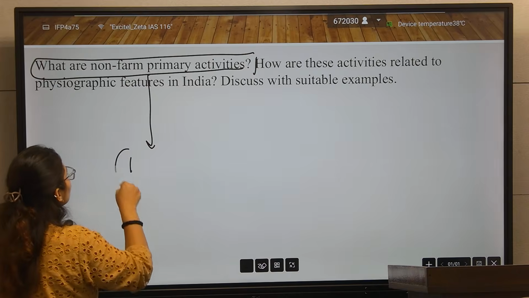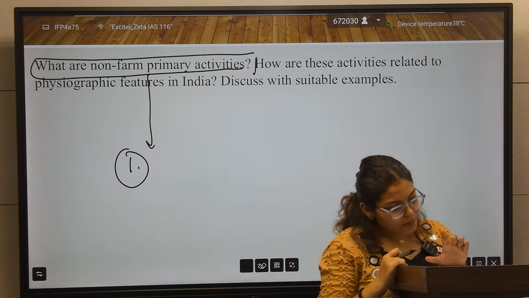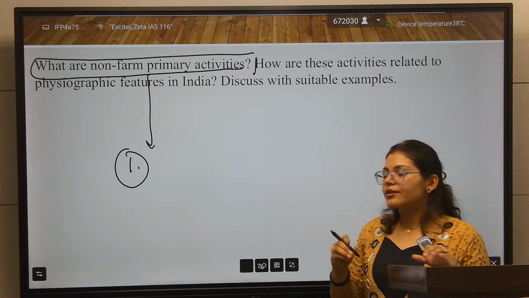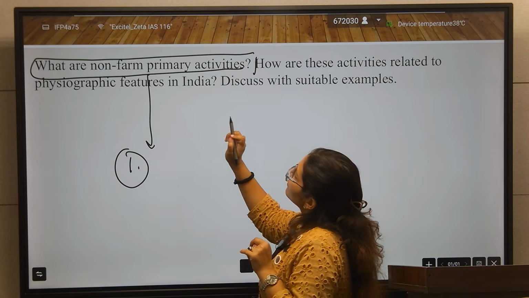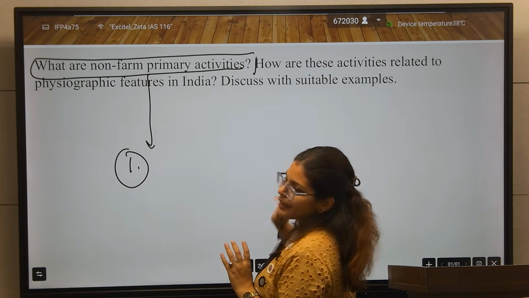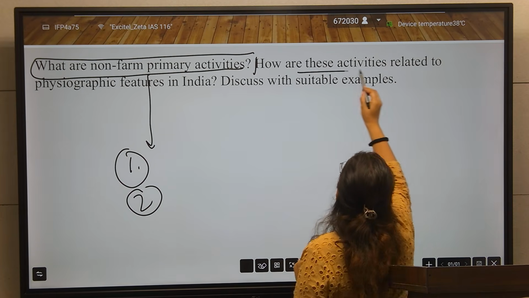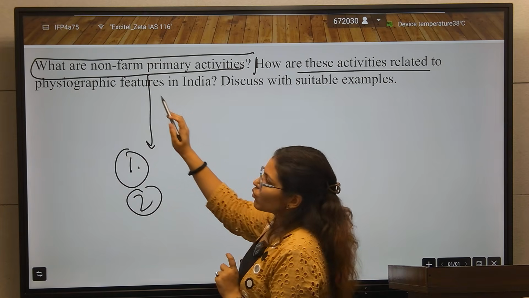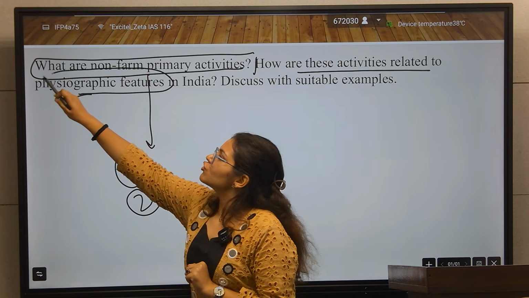Pause the video, take a piece of paper and at least write what you know. The first part is what non-farm primary activities are, and second, how are these activities related to the physiographic features of India.